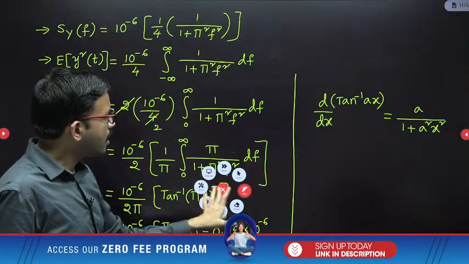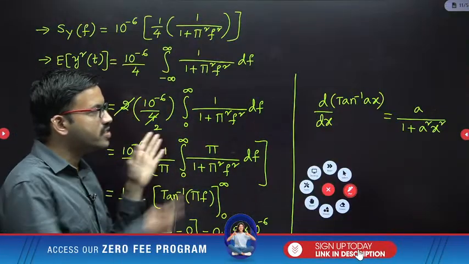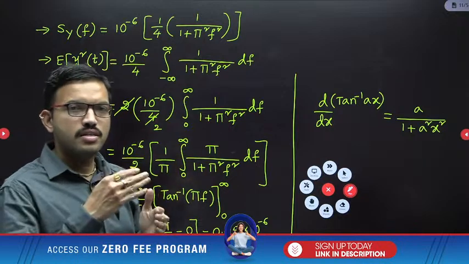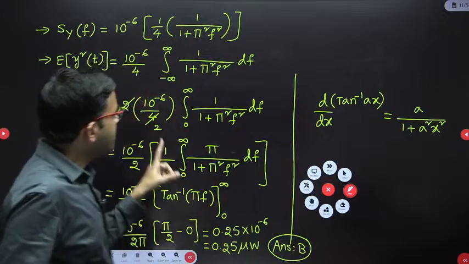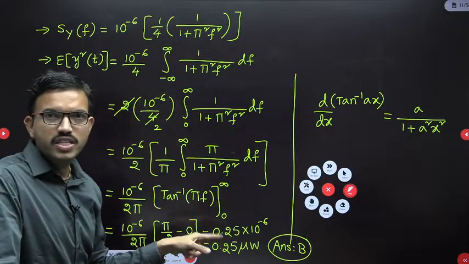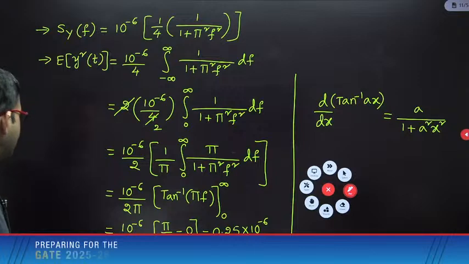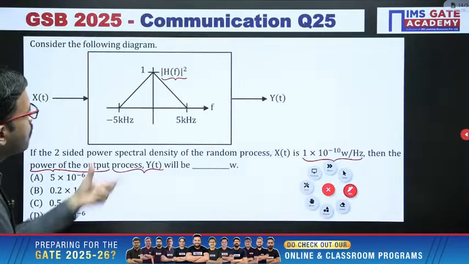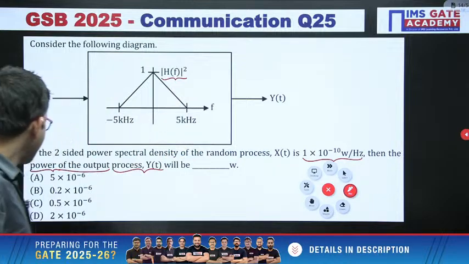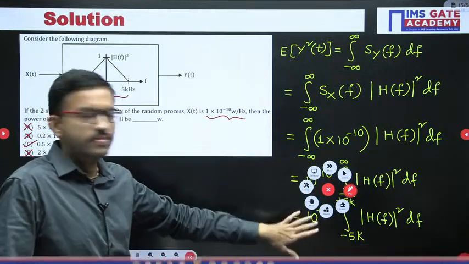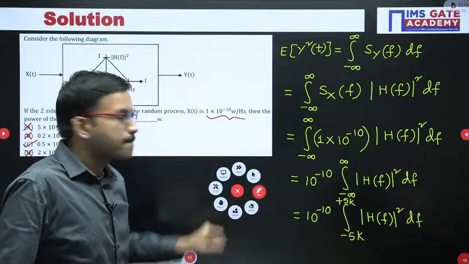See, this is one approach when you don't directly have the magnitude of the transfer function square. But in this question we solve like this. Whereas in this question you directly have the magnitude of transfer function square characteristic. Since it is already given, that is the hint point for solving this question.